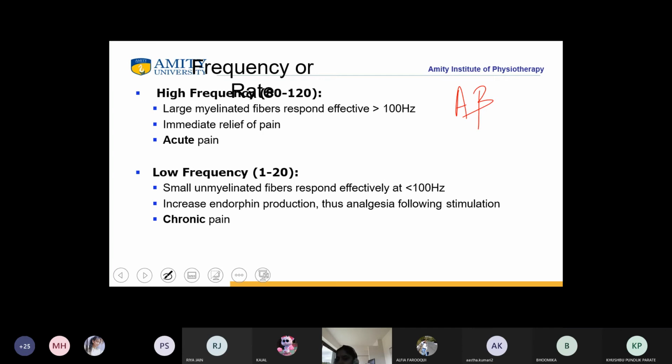In the low frequency, we have small unmyelinated fibers which respond in less than 100 hertz. When pain relief is through the small unmyelinated fibers, there will be increased endorphin production. Therefore there will be pain relief following the stimulation. So this is used in the case of chronic pain.